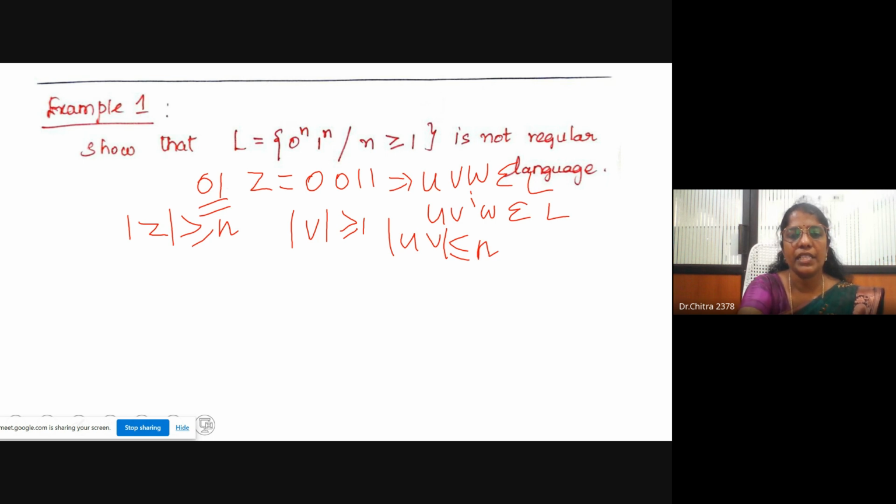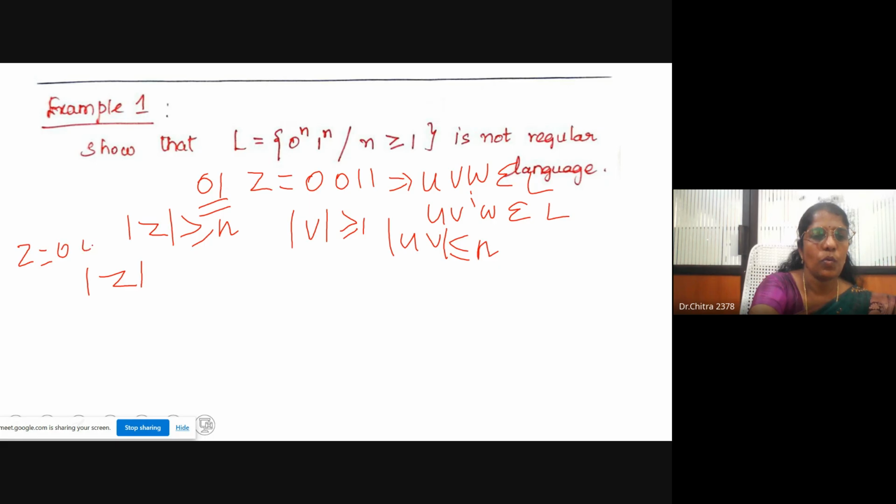Here I have taken z equal to 0 0 1 1. First take the modulus of z. My string is z equal to 0 0 1 1, that is, the number of zeros equal to 2 and the number of 1s equal to 2. I can write this as z equal to 0^2 1^2, which belongs to the language 0^n 1^n. Now I can split it.